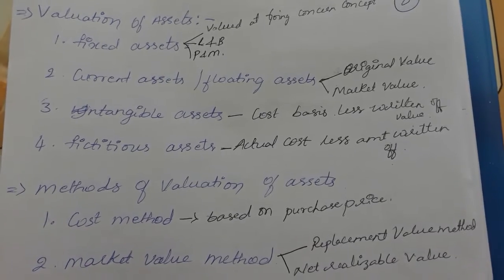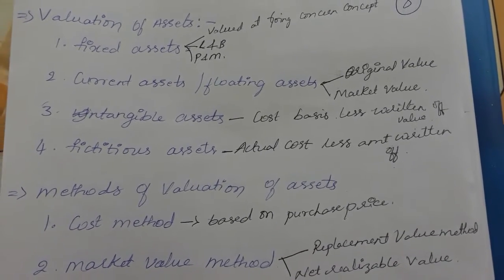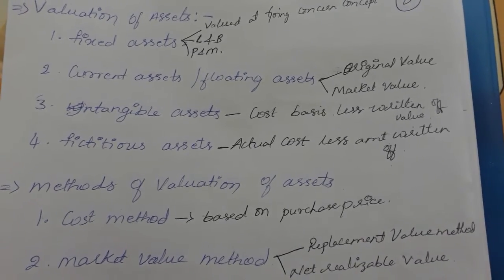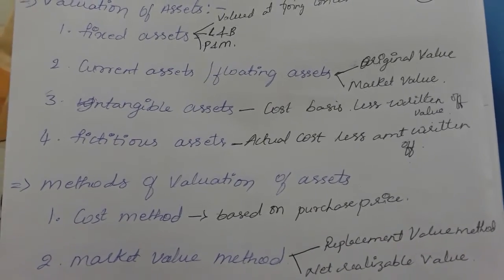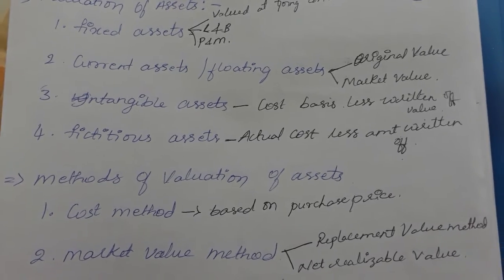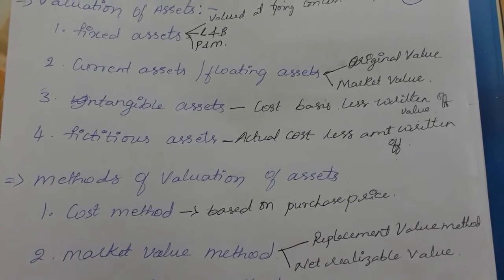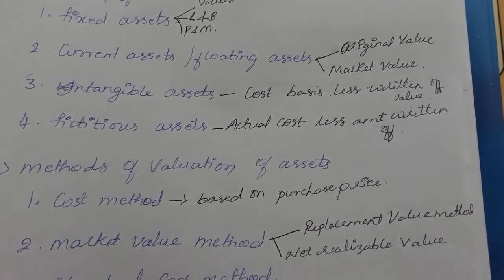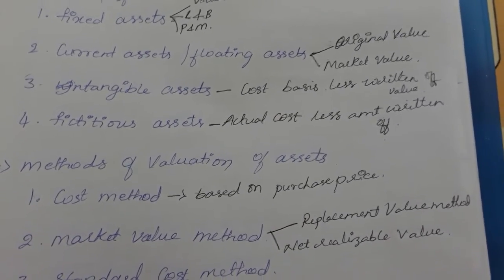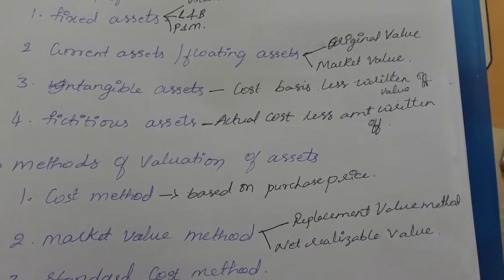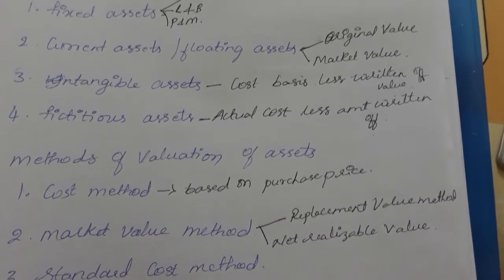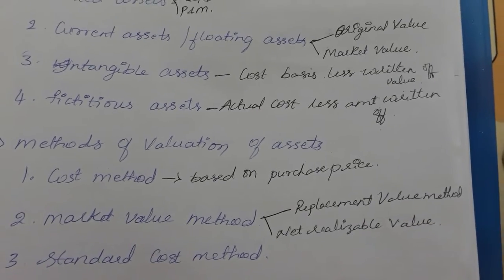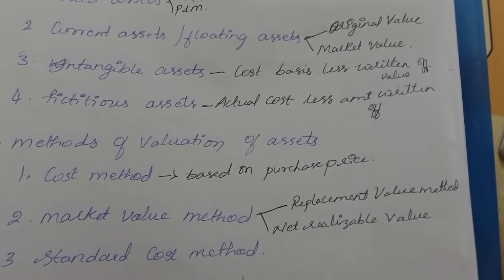Next, coming on to current assets and floating assets. How are current assets and floating assets valued? These are usually converted into cash at the earliest opportunity in the process of business activities. Current assets means they can be easily converted into cash at the earliest possible, and are of the nature of one year. These might include sundry debtors, bills receivable, stocks, that is, raw materials, etc.